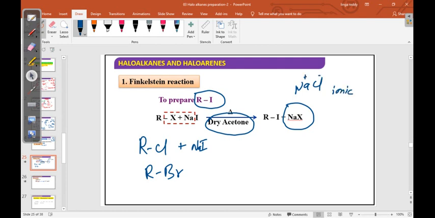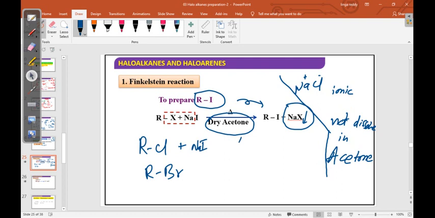These ionic compounds are not dissolved in acetone, because acetone is non-ionic. You know that like dissolves in like, polar compounds dissolve in polar compounds. So this NaCl precipitates, so only the forward reaction proceeds. This is the main role here.